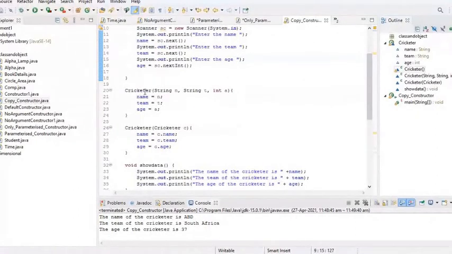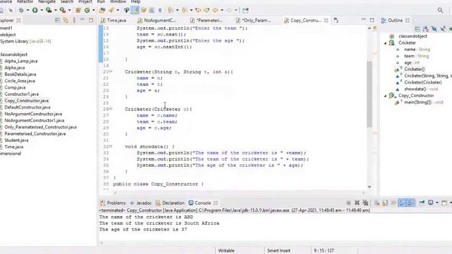Then I have defined a parameterized constructor. So this Cricketer parameterized constructor takes 3 parameters, that is String n, String t, int a, and name is initialized with n, team is initialized with t, age is initialized with a.